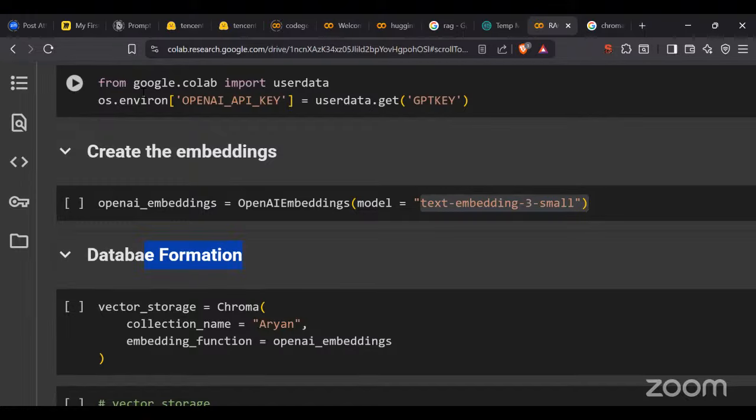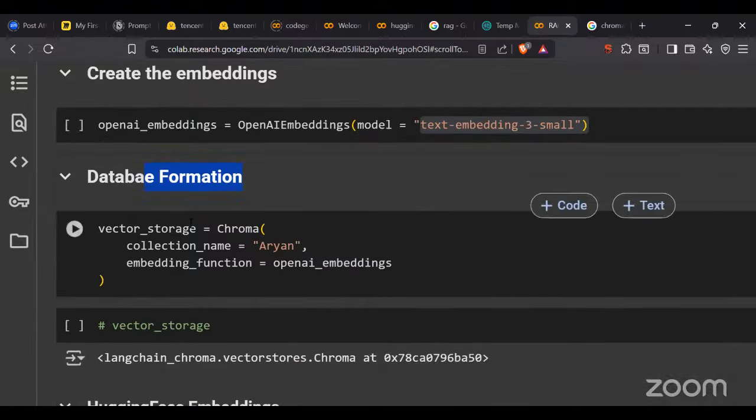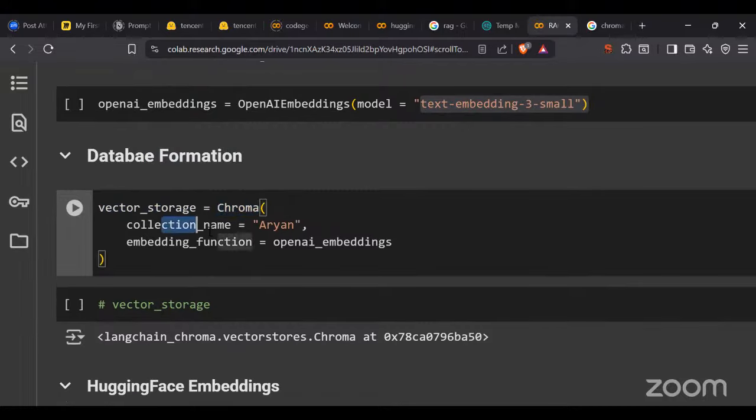Now I have my data also ready. Now I want to save this data into my vector storage. So for vector storage, I remember I imported Chroma. In this Chroma, we are going to give a collection name.